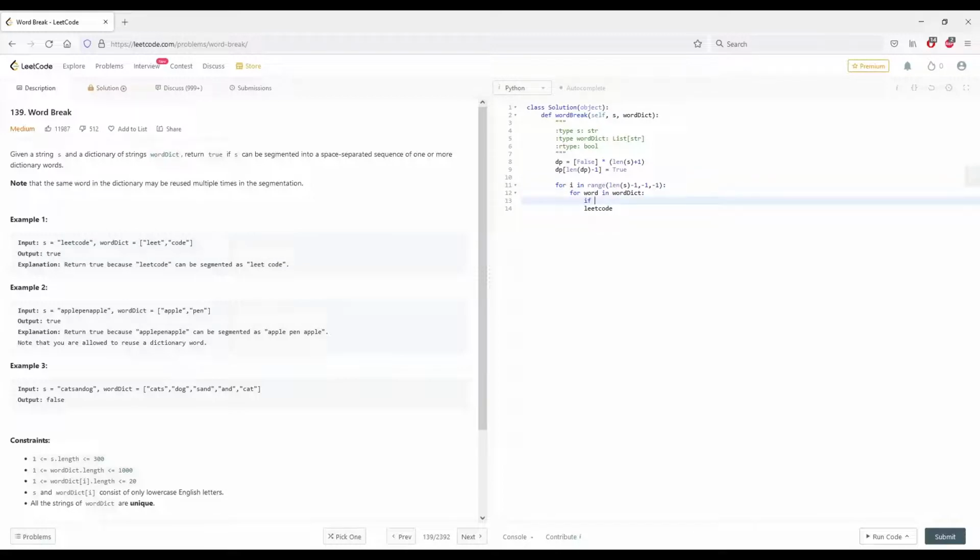So what I want to do, check first if it's in bounds. If i plus length of word is less than or equal to length of s. So why did I check this?